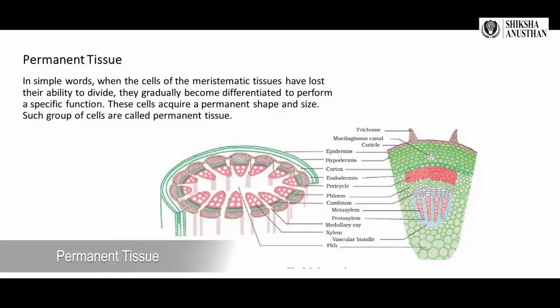Then coming to permanent tissues. In simple words, when the cells of the meristematic tissues have lost their ability to divide, they gradually become differentiated to perform specific functions. That is, when the meristematic tissue matures, it becomes permanent tissue. These cells acquire a permanent shape and size, and such a group of cells is called permanent tissue.